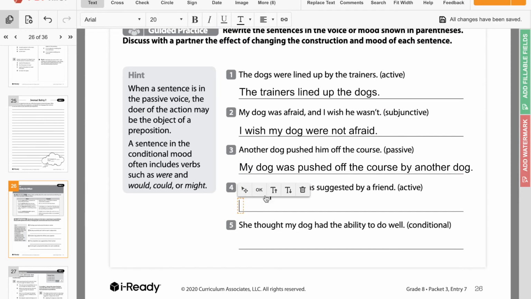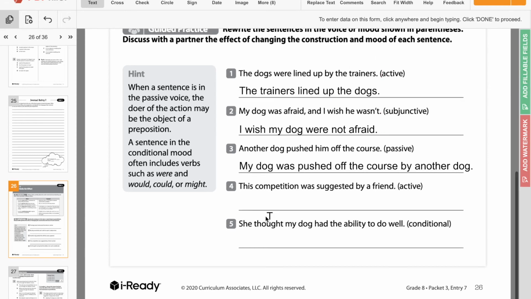So the main difference, once you can understand it, between active and passive is that in active, the subject, which is at the very beginning, so the trainers are the subject here, another dog is the subject here, but in this one, obviously, this is passive voice, or this is active voice, I'm sorry. They're the ones that are doing the action. So the subject is the one doing the action, okay? Well, in this example, the dogs were lined up. The dogs aren't lining up. The dogs were lined up, but who was making them be lined up? The trainers.